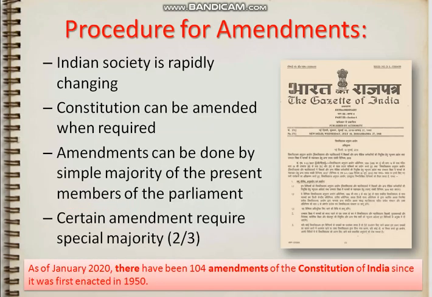Now the procedure of amendment. Amendment means change. Why do we need to change? Because we saw in the previous lecture that the constitution is a living document. It needs continuous changes, because the time when the constitution was framed was totally different from the time we are living in right now, and there are certain things that did not exist at that time. So there need to be changes in the constitution.